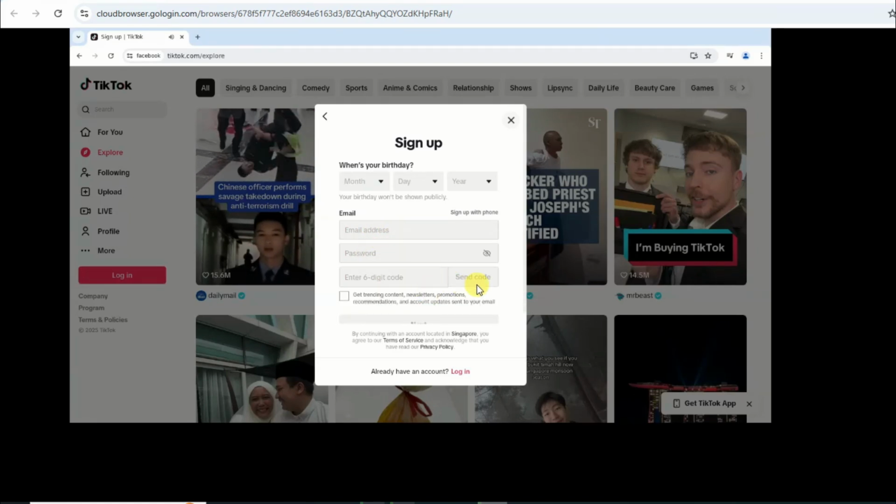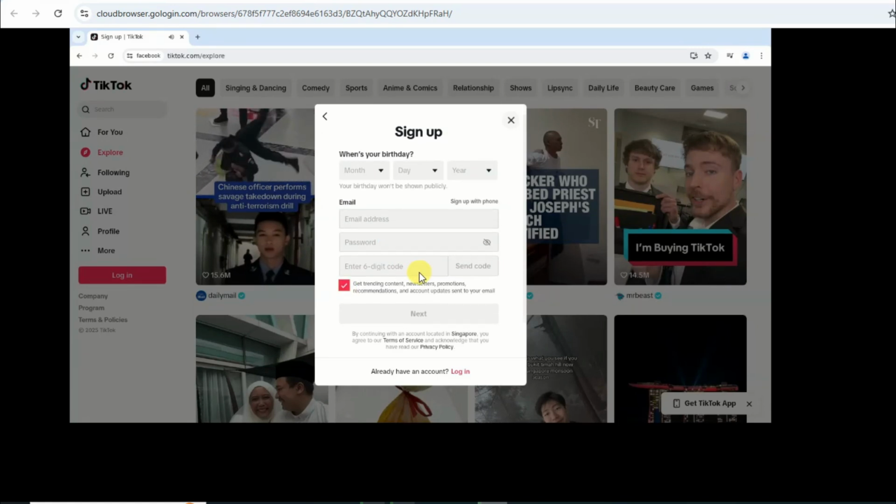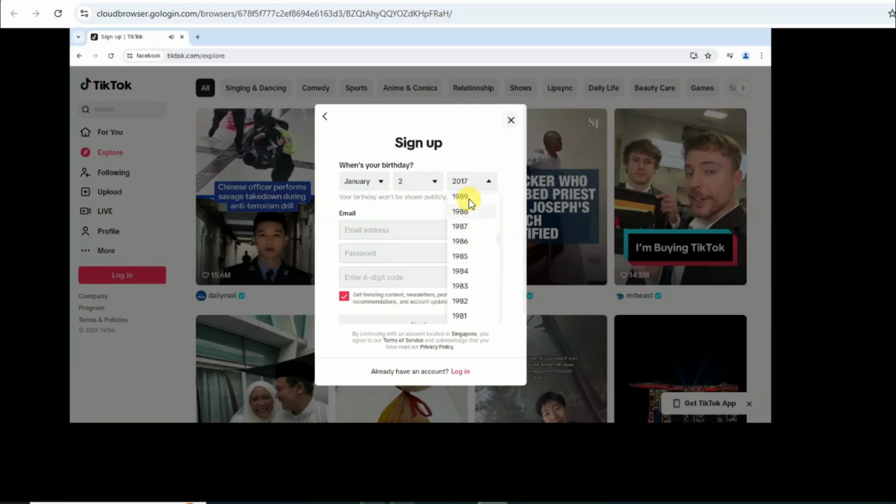You can click on the Get Code button. This platform will send you a code to your email address. You can paste that code here. Now you can enable this option. And at last you can click on the Next button. Guys, you can easily create a TikTok account using this browser.